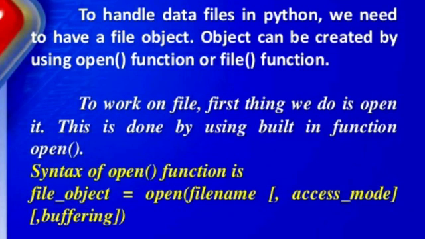Usually there are three arguments for the function open: file name, access mode and buffering. Access mode and buffering are optional, but file name is a must.